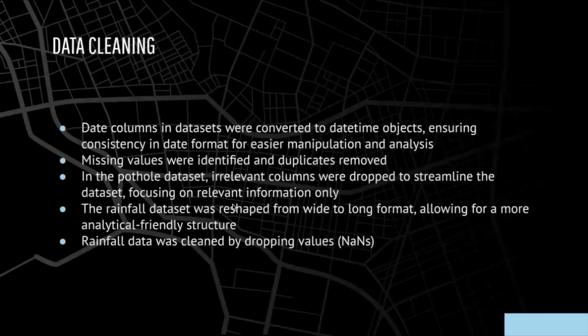So for data cleaning, we had to change a lot of the values to be able to actually analyze and work with. So we changed the date columns to pandas datetime objects, and in the rainfall data, we removed missing values, mainly future dates we don't have data for. And in the pothole dataset, we also removed missing values as well as duplicates, and we identified which variables we wanted to work with and dropped the irrelevant ones.